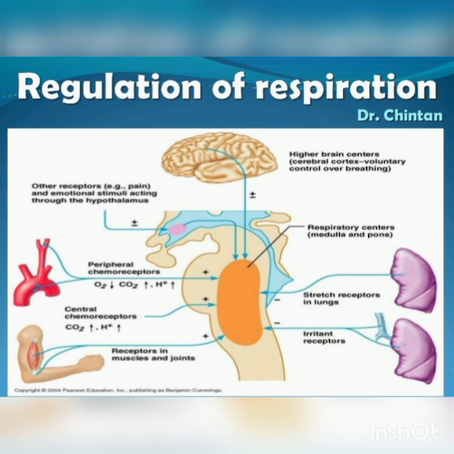Now regulation of respiration is also there. In that, nervous control and chemical control.